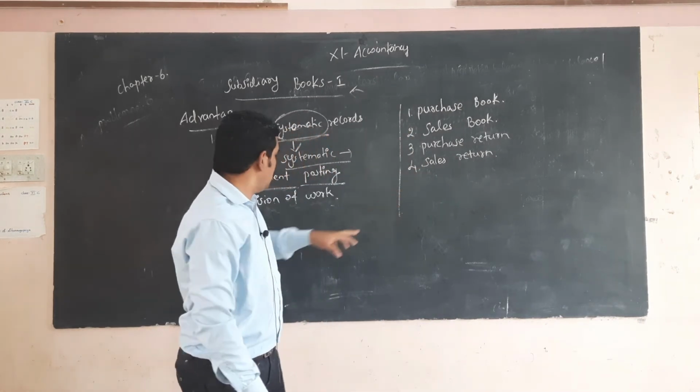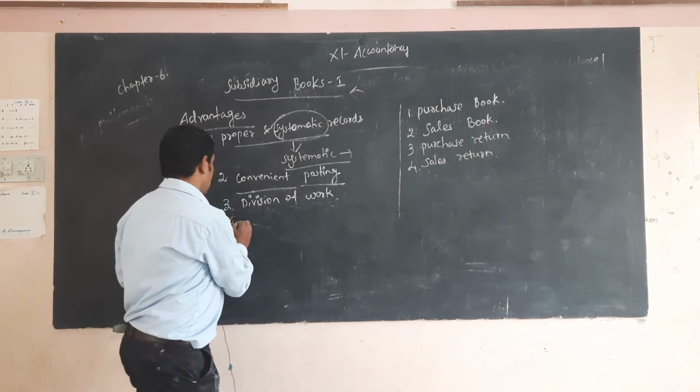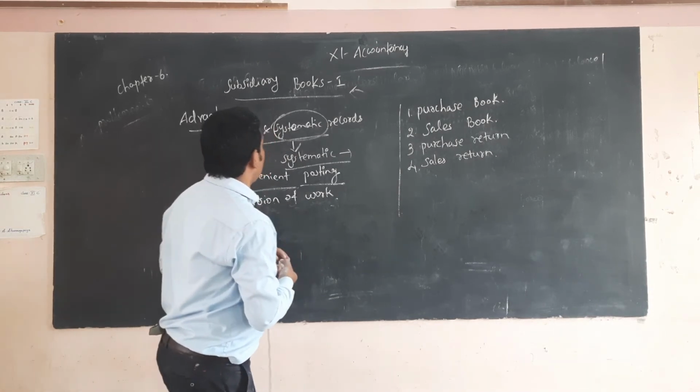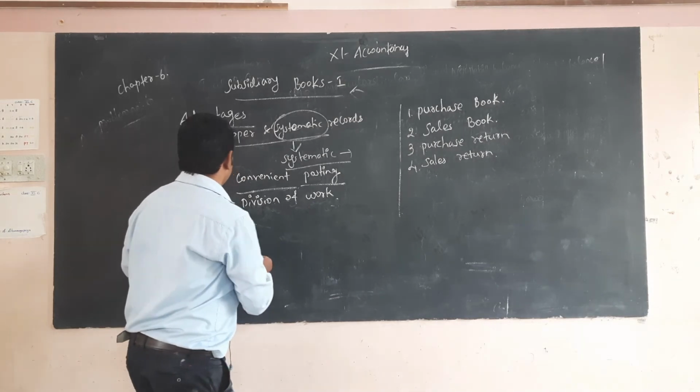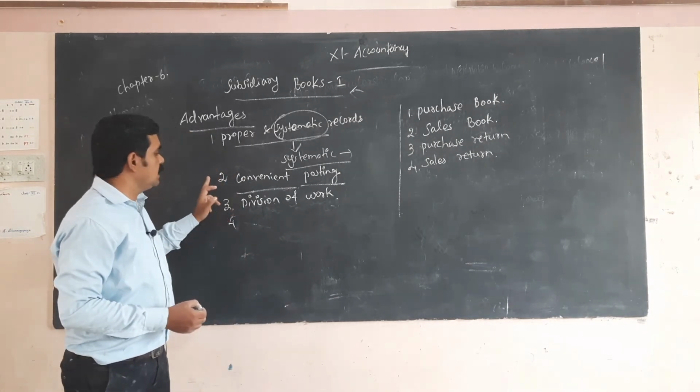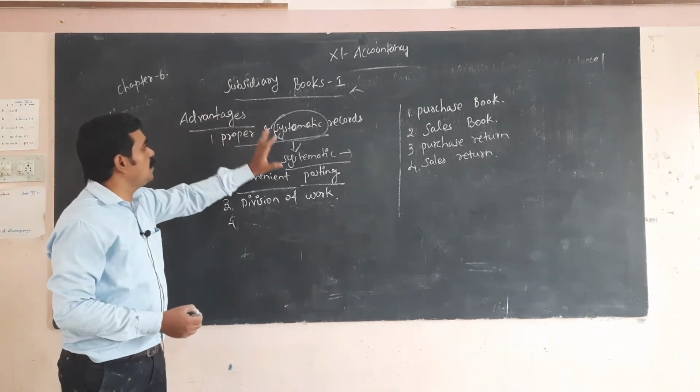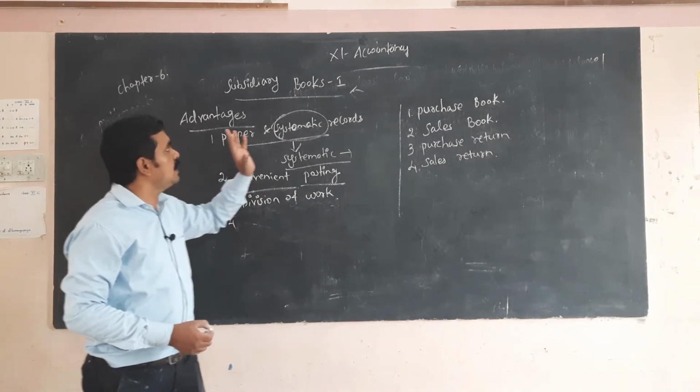So transactions are recorded systematically, then convenient posting, then division of work. These are the important advantages of the subsidiary book.